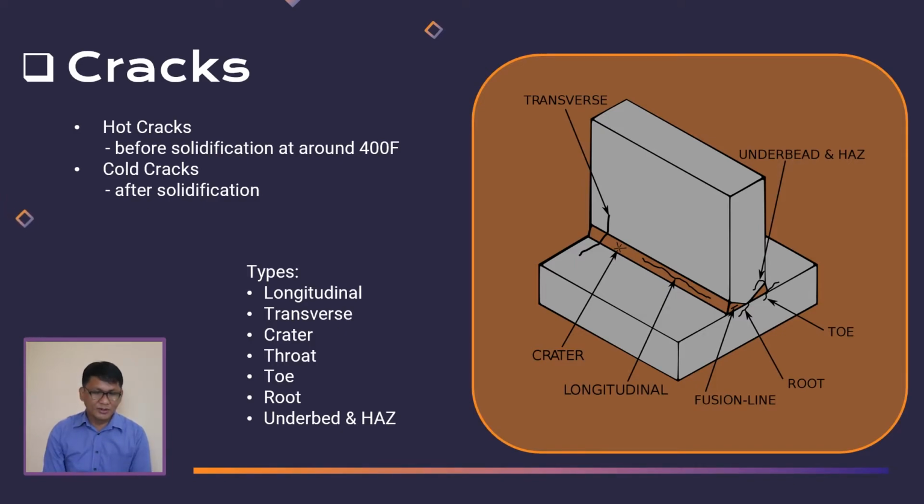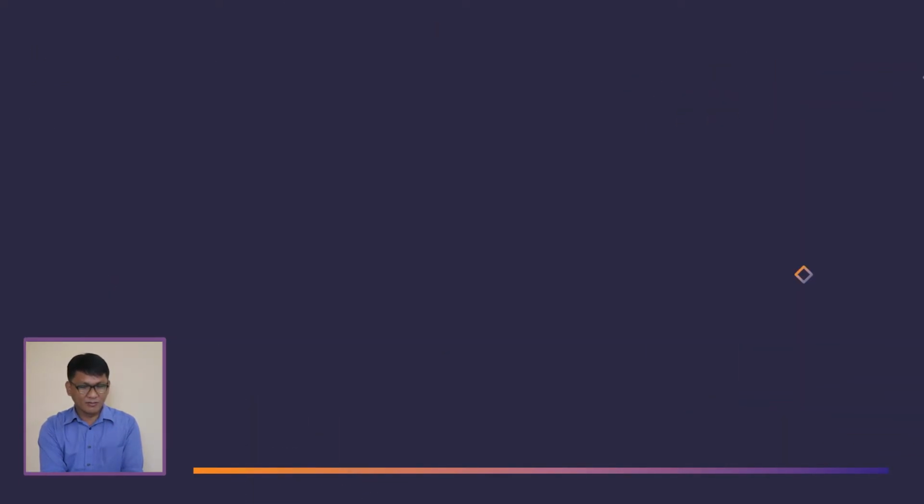So we have the longitudinal crack, mahaba, no? Then we have the transverse crack. So we have the crater crack, the throat crack, toe crack, root crack, underbead, and hat crack, or heat affected zone crack. So we need to proceed to porosity.